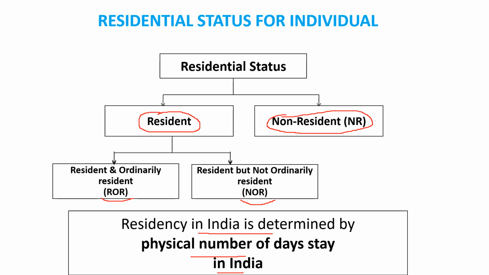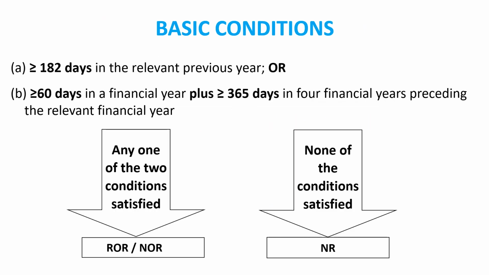Accordingly we need to find out whether this person is resident, non-resident, resident but ordinary resident, resident but not ordinary resident. ये हमें डिसाइड करना होता है. Clear? Let's see. Now here you can see the basic conditions to decide whether this person, whether the citizen is resident, non-resident or whatever. ठीक है?